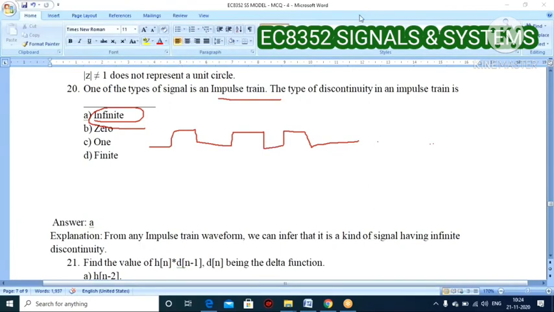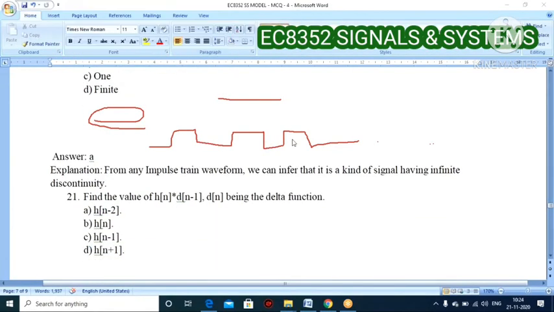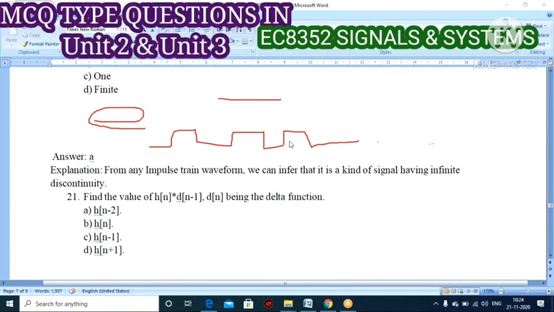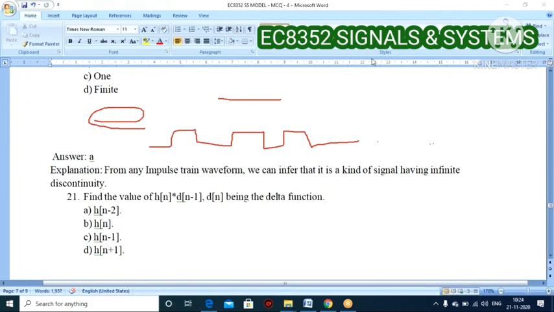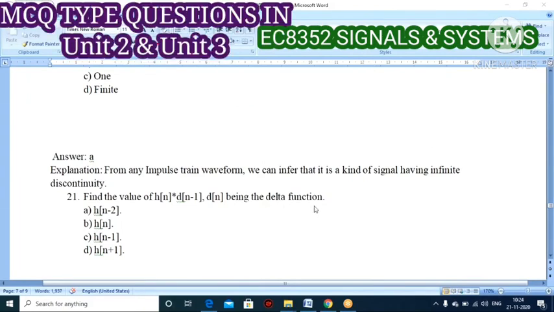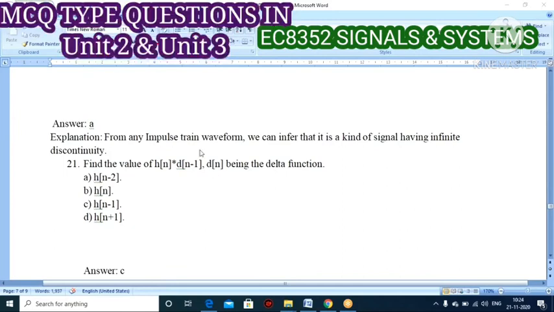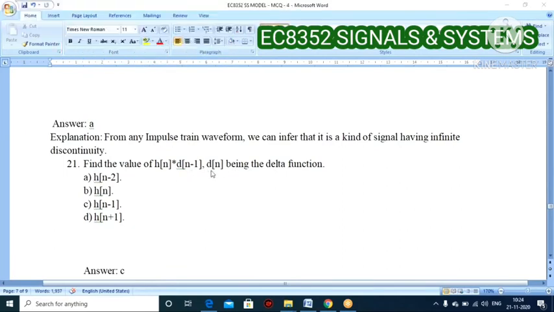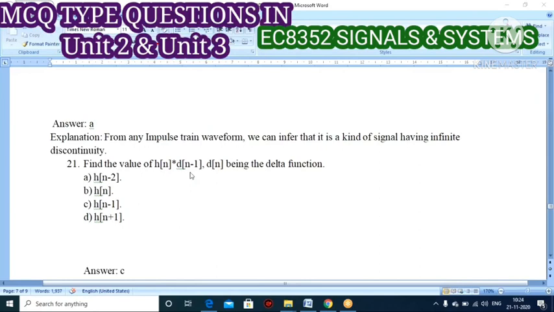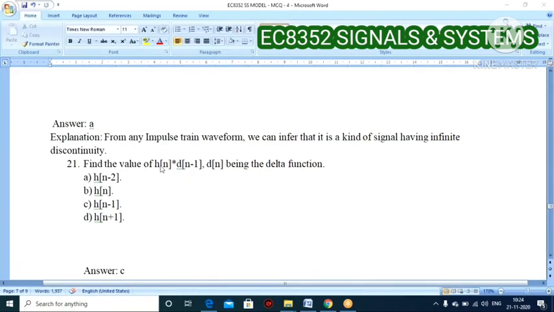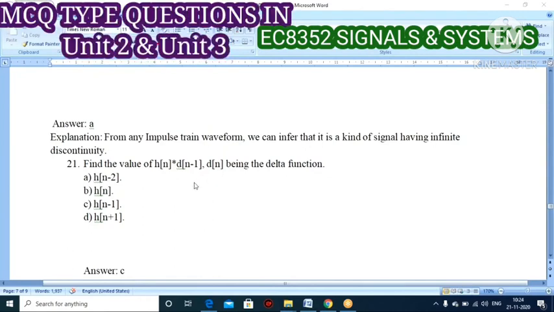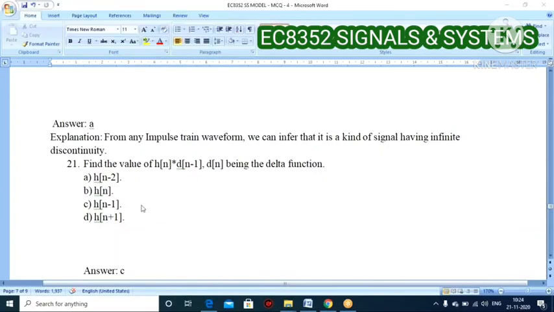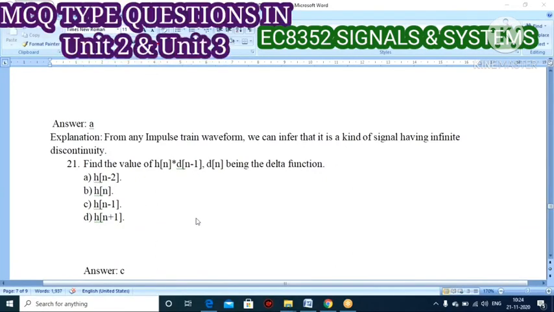Next question: find the value of h of n convolved with delta of n minus 1. Delta of n is the delta function, that is, the impulse. So h of n star delta of n minus 1 is option C, h of n minus 1. When you convolve with a delayed impulse sequence, it becomes the delayed representation only.